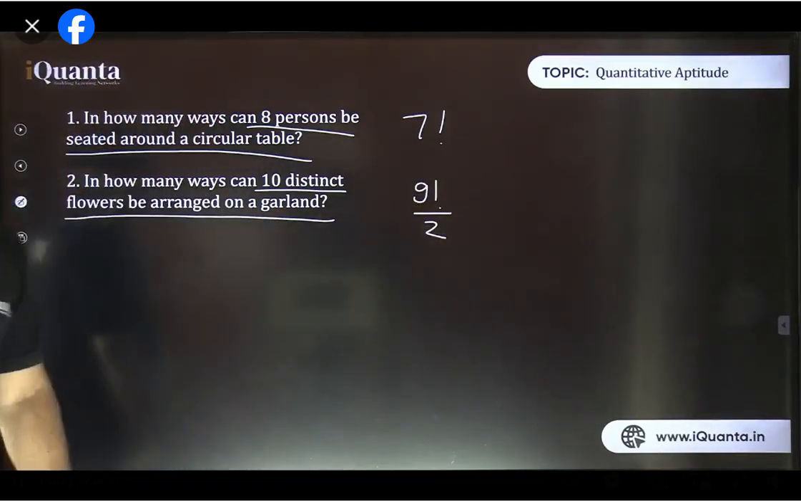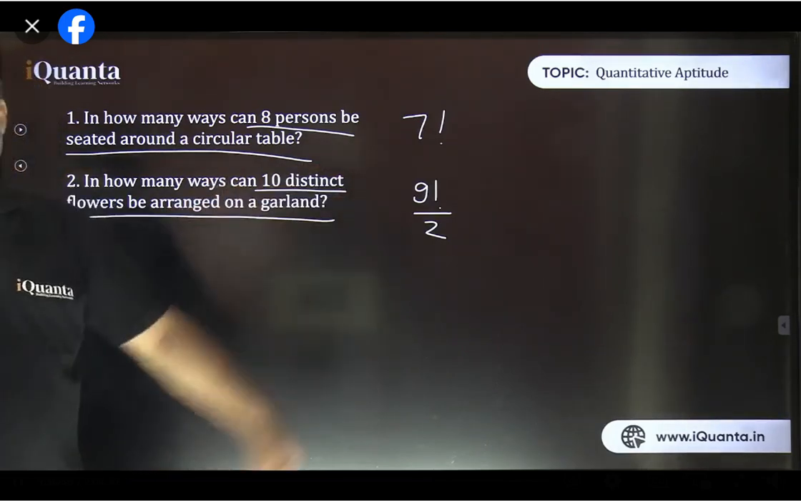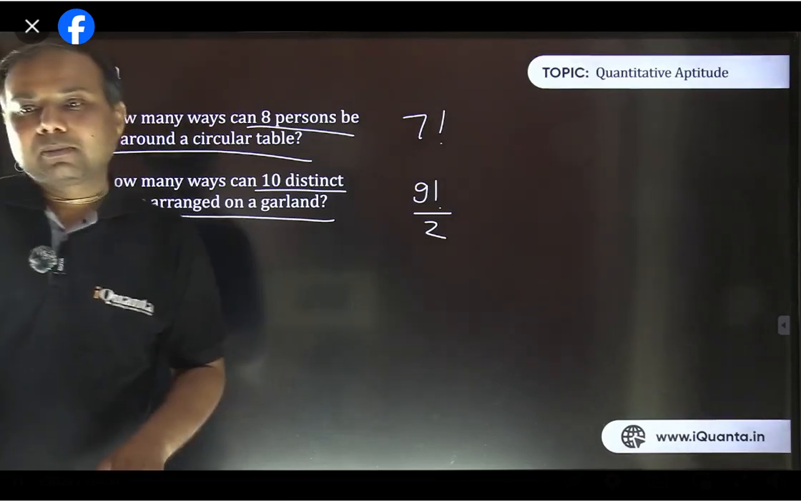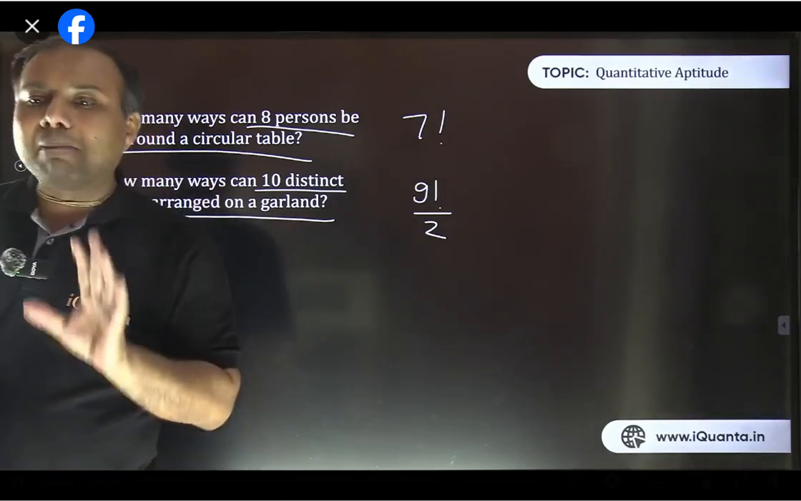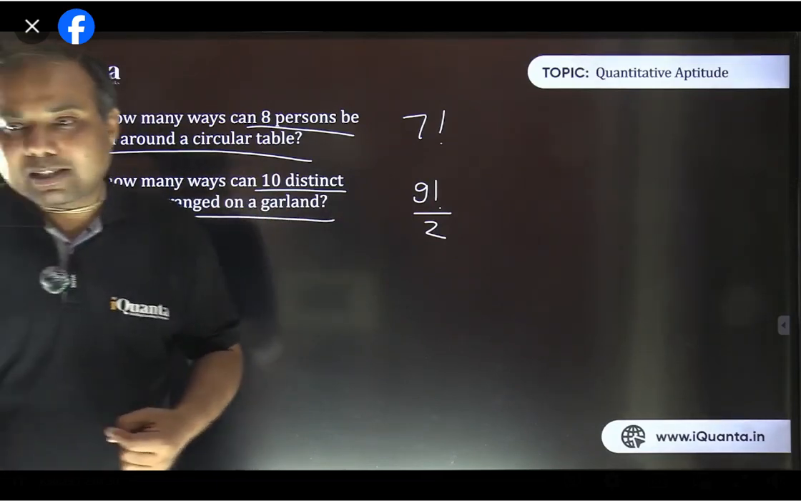Same as I was about to discuss, that necklace case or this garland case. So what is happening here? Why are we dividing by 2? Shouldn't it be 9 factorial only? Why did we divide by 2? Now try to understand this. Those who know it already, they had remembered that in the garland case, in the necklace case, we divide by 2. But why? Try to understand this.